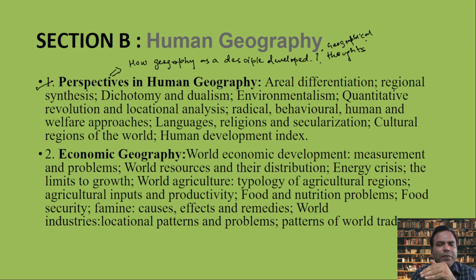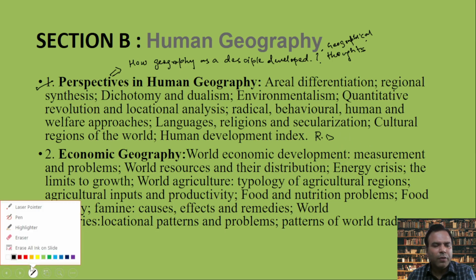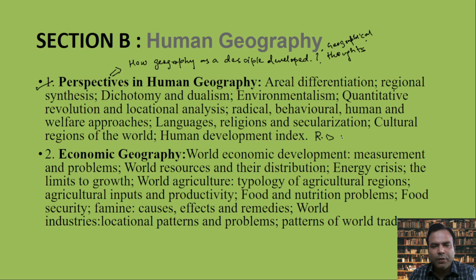Now, from where can you read perspectives in human geography for the optional? What are the sources? Two books: R.D. Dixit, Upper Division, that's important, and the second is Sudipto Adhikari. You can refer to these two textbooks. Very important, read them.